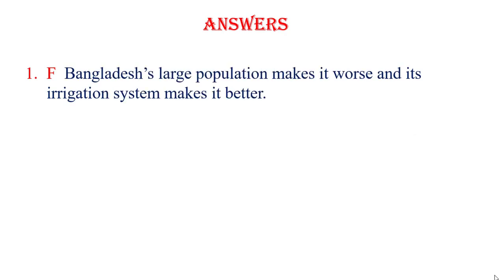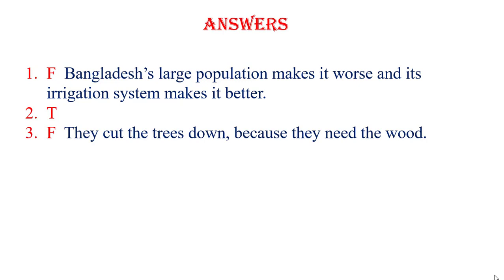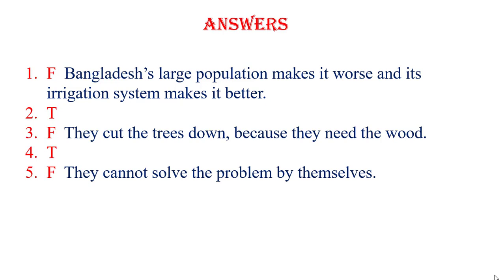Okay, our listening has come to the end. Now please check the answers. Number 1 is false. Bangladesh's large population makes it worse and its irrigation system makes it better. This is the reason. Number 2, true. So we do not need to correct the information. Number 3, false. The correct information is they cut down trees because they need the wood. Number 4, true. Number 5, false. The correct information is they cannot solve the problem by themselves.